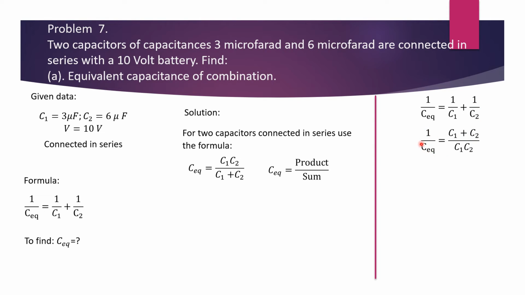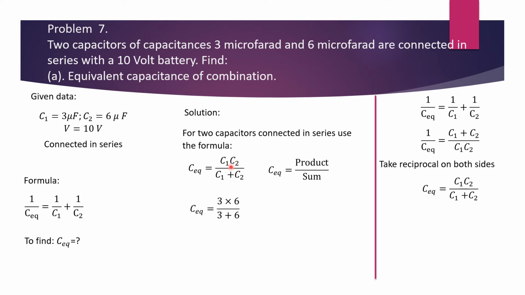Now, since this value is for 1 over C equivalent, in order to find C equivalent, take the reciprocal on both sides, and that results in C equivalent is equal to C1 C2 over C1 plus C2, and that is the same thing as product of the two capacitors divided by sum of the two capacitors. This you may do on the sideline in your solution, that is how you reached this formula.